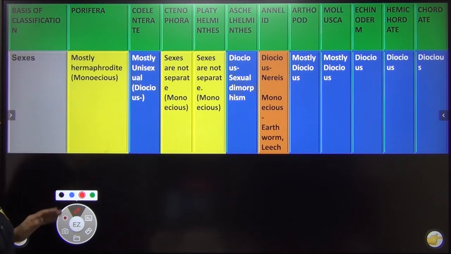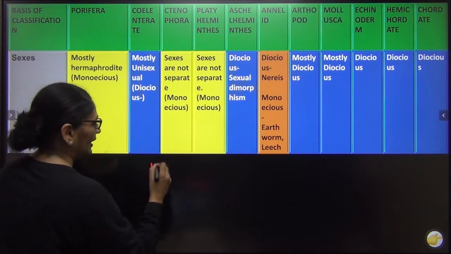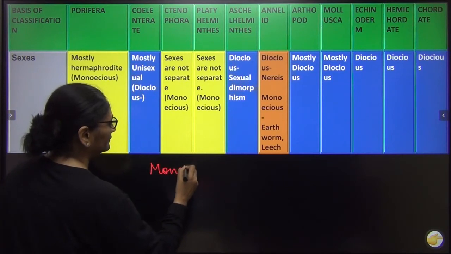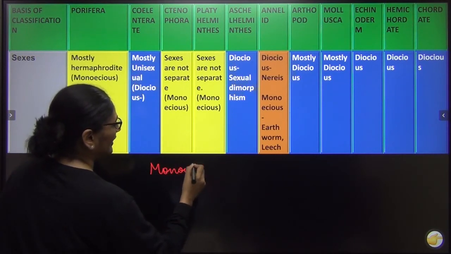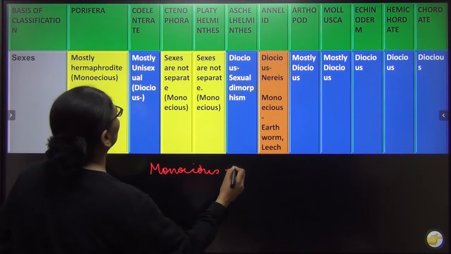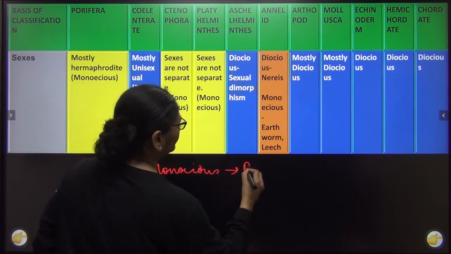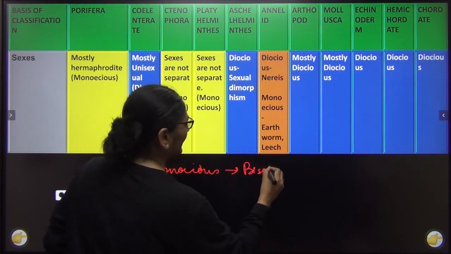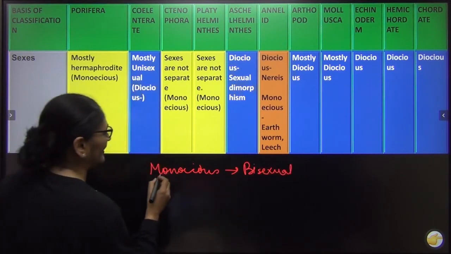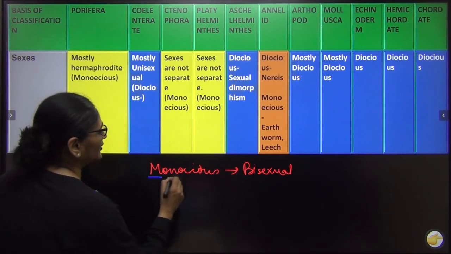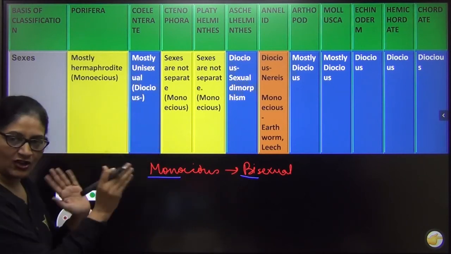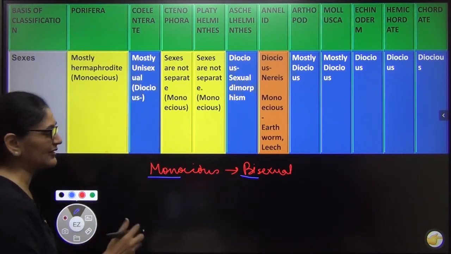In Porifera, you will remember one thing. Monoecious means bisexual. That means male and female are found in the same body. But remember, the opposite of mono is bi. They are together. Bisexual means male and female in the same body.